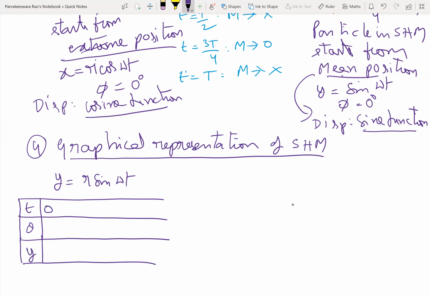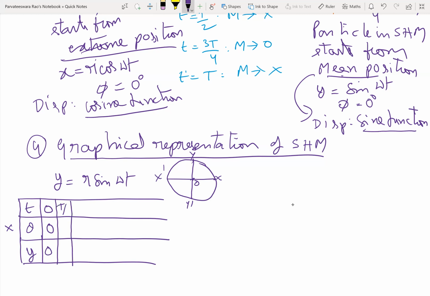At t equal to 0, theta will be 0, y will be 0 at the mean position. Particle starts from X on the reference circle. So the particle is starting from X, N will be at O, theta is 0.